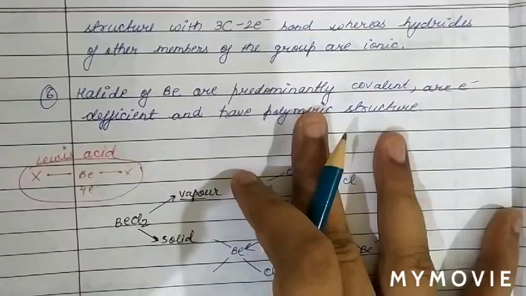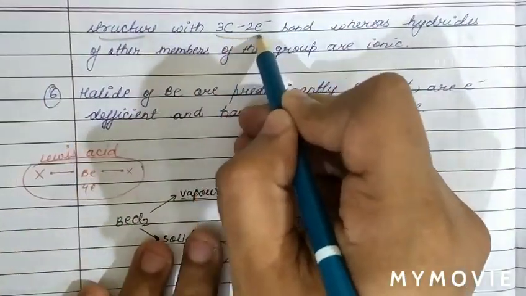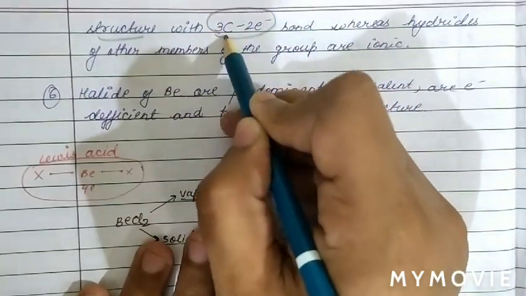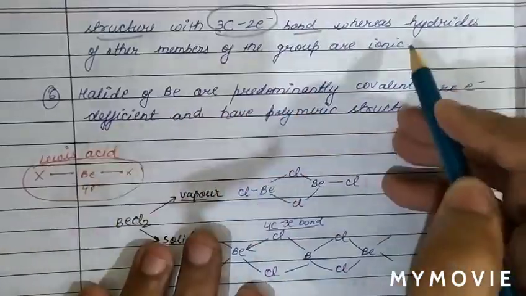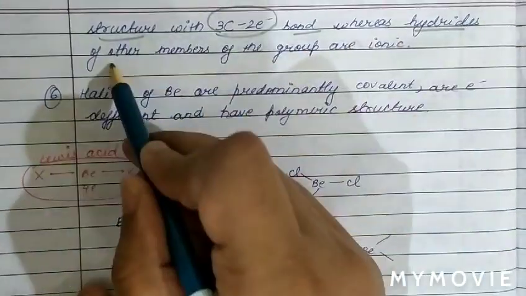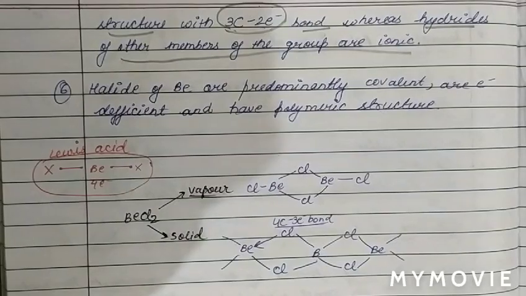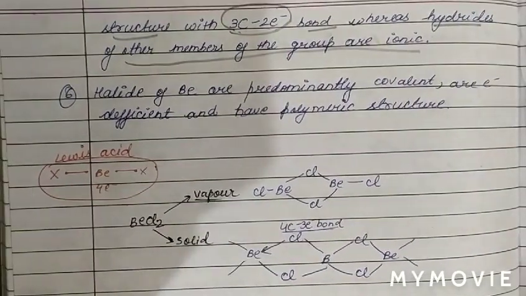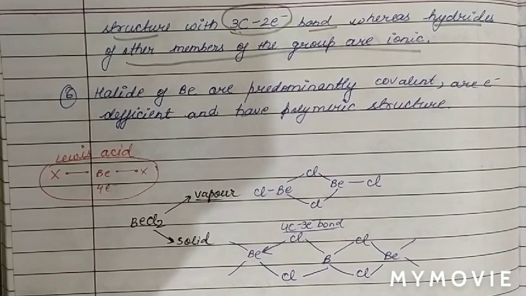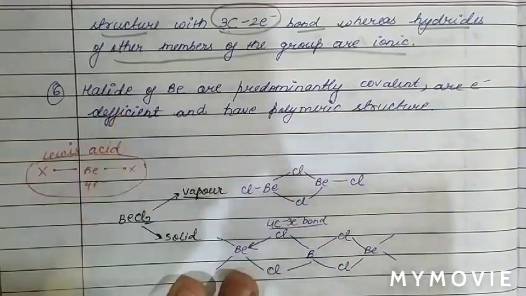In BeH2, 3 centers are involved and only 2 electrons, so a 3 center 2 electron bond is present, while the hydrides of the other members of the group are ionic in nature. So this is also a point of difference.